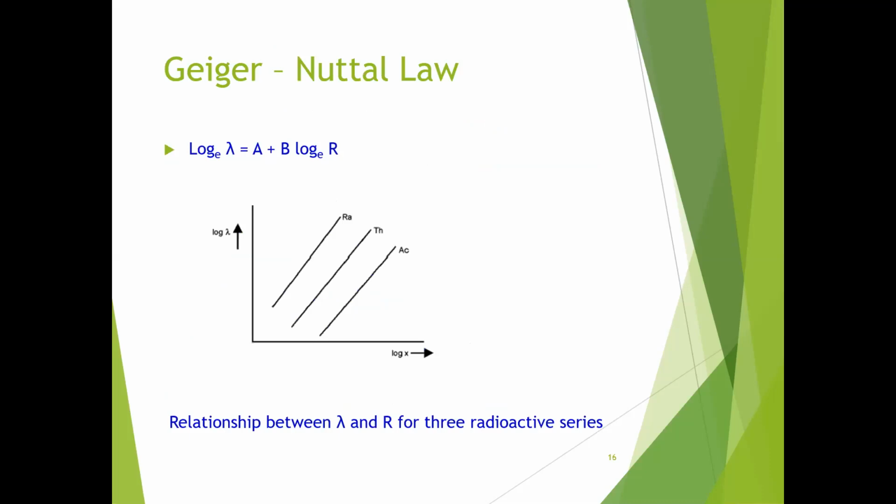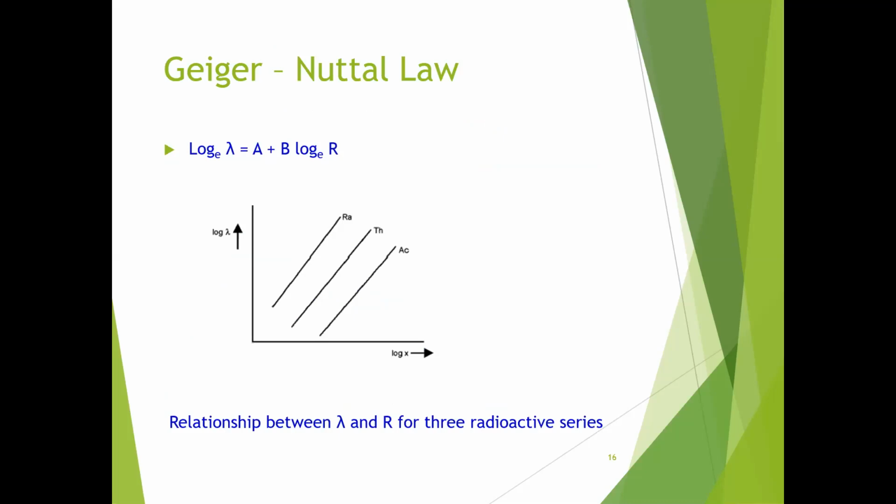This is the Geiger-Nuttall law, which relates the range of an alpha particle with the decay constant. From the Geiger-Nuttall law, it is found that different alpha particle emitters emit alpha particles of different energies and hence different ranges. It has been observed that alpha emitters giving higher energy particles have shorter half-life and vice versa.